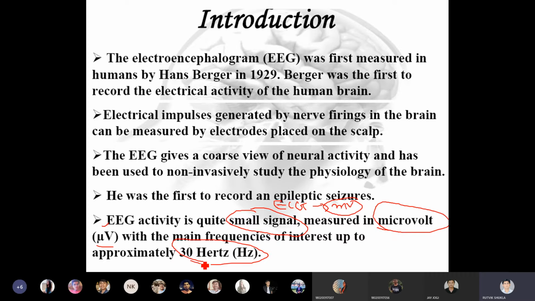And what is the range of ECG signal? Frequency range of ECG? Yes. What is the frequency range of ECG? Who will tell? Raise your hand. Sarjak, what is the frequency range of ECG?